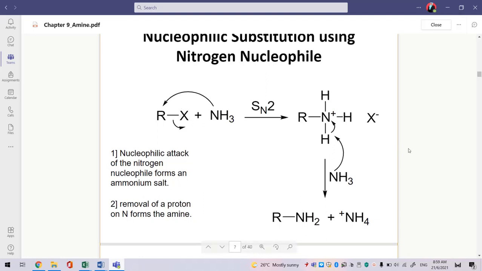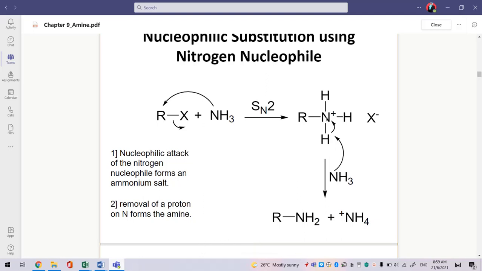And X here is referring to the halogen group. And it will react again with 1 mole of ammonia. This nitrogen will extract 1 hydrogen here, so it will produce ammonium ion. And two electrons here will move to the nitrogen. So the nitrogen will accept 2 electrons from this bond, so it will become neutral.